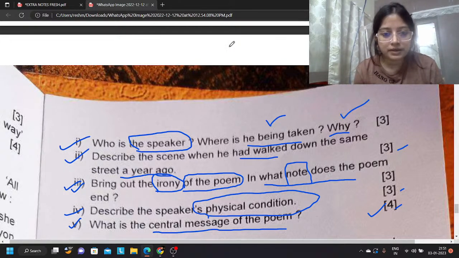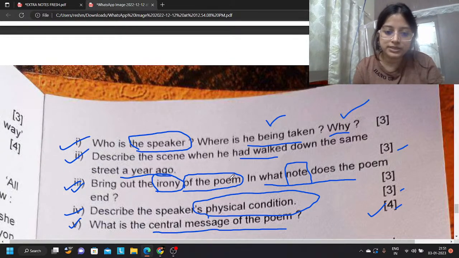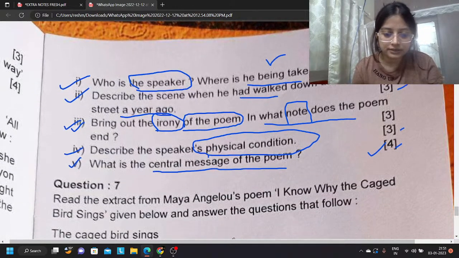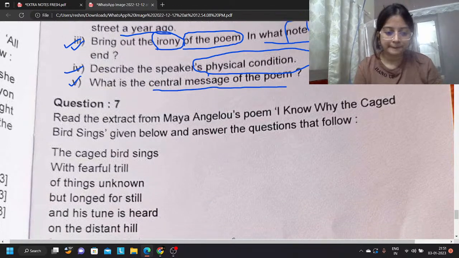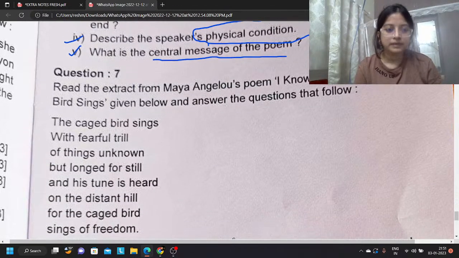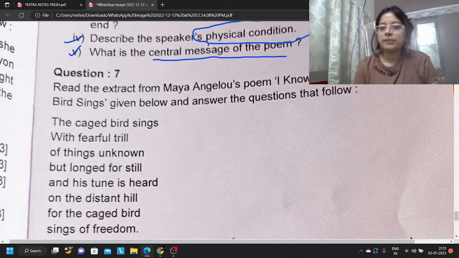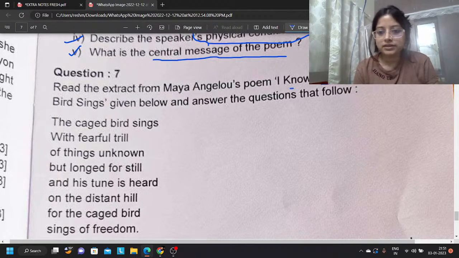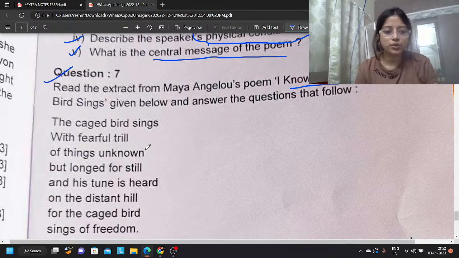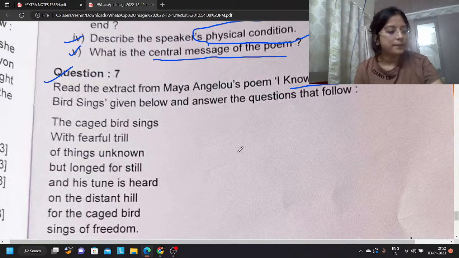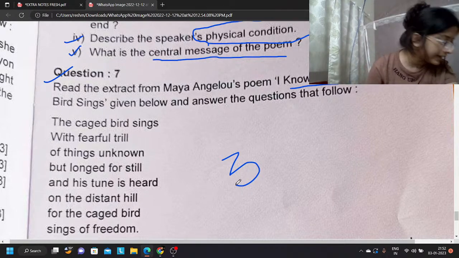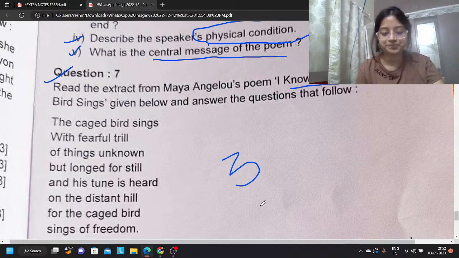So let's move to the next part. Next part is, I believe, I Know Why the Caged Bird Sings. Let me check. Yes, so this is your extract. Read the extract from Maya Angelou's poem I Know Why the Caged Bird Sings. This is your second question, question 7. The caged bird sings with fearful trill of things unknown but longed for still. His tune is heard on the distant hill, for the caged bird sings of freedom. This is stanza number 3, page number 29.